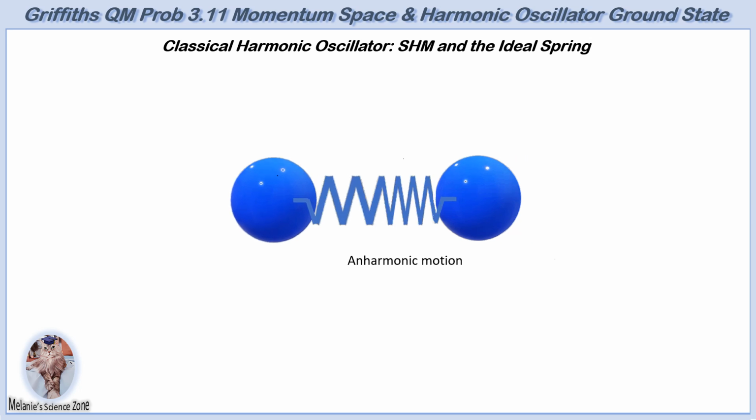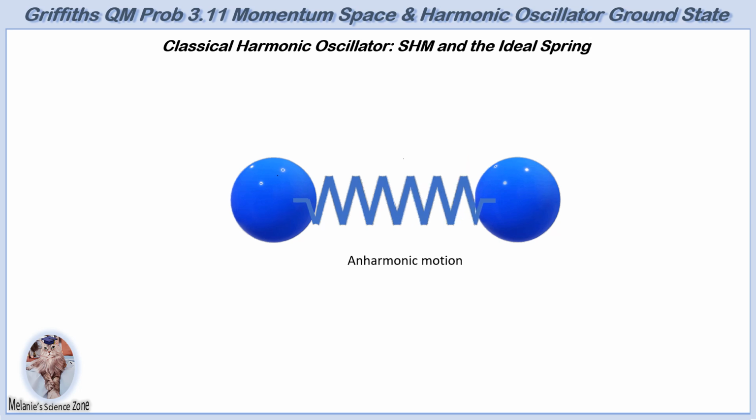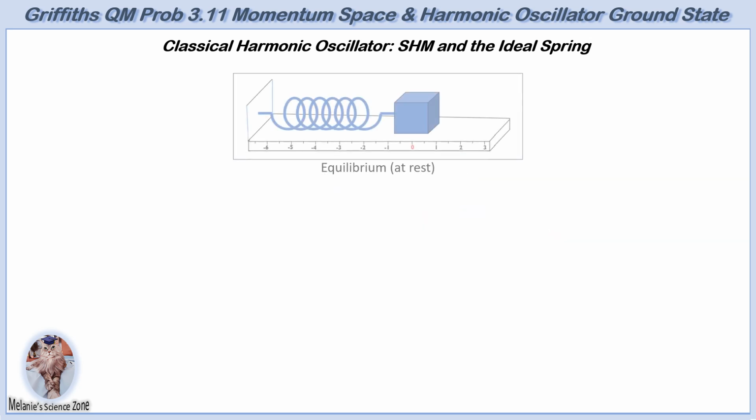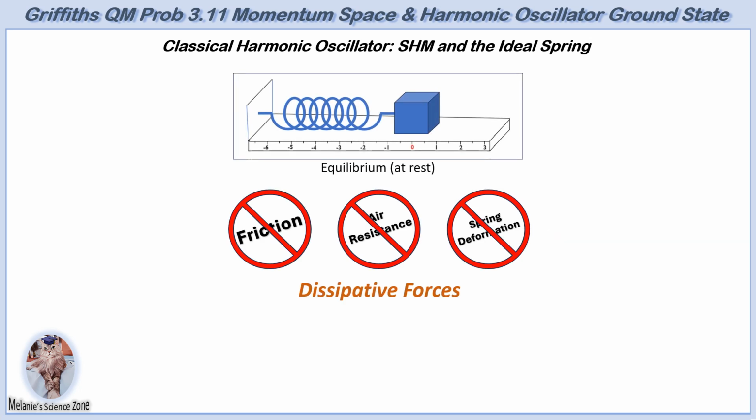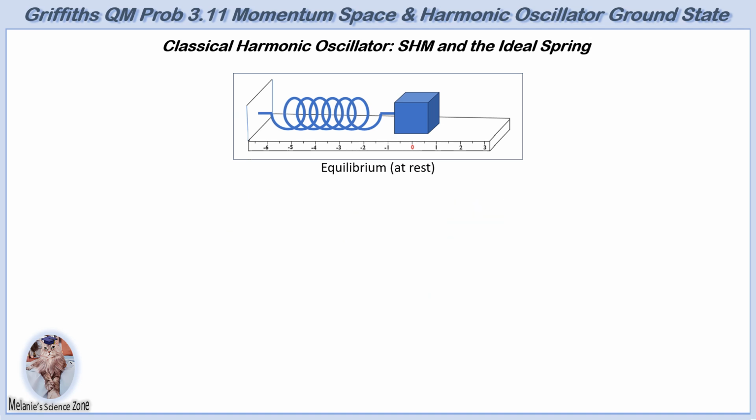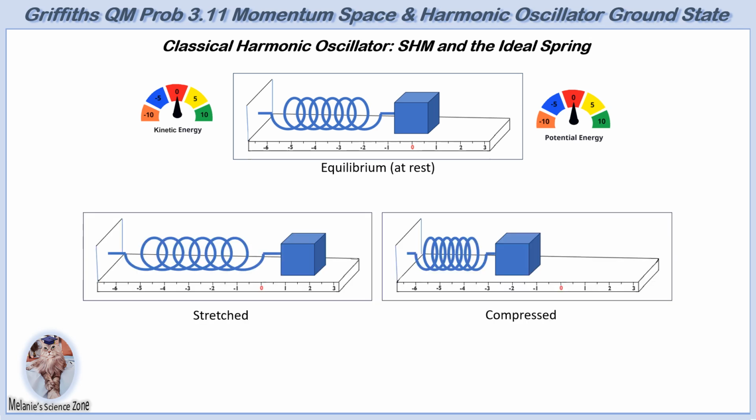To simplify analysis, SHM is often modeled using an ideal spring attached to a mass on a frictionless surface, eliminating dissipative forces that would decrease mechanical energy in a system. This idealized model provides a foundational understanding of oscillatory motion. In equilibrium, the spring has no potential energy stored due to no deformation, and has no kinetic energy due to no movement. When displaced, the system possesses both forms of energy.